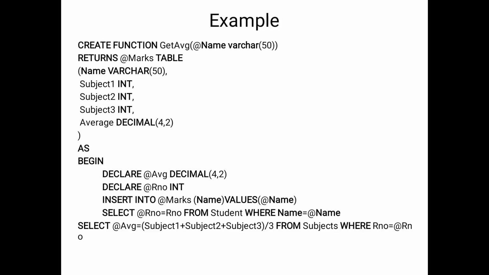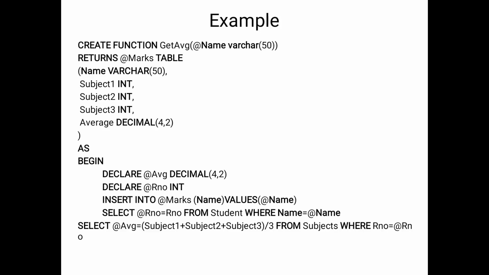So subject 1, 2, 3. In those columns we are inserting our new data into the table, and select roll number is equal to roll number from the student table, where name is equal to name. So we are selecting only one student at a time, and in the last statement we are calculating the average of 3 subjects.